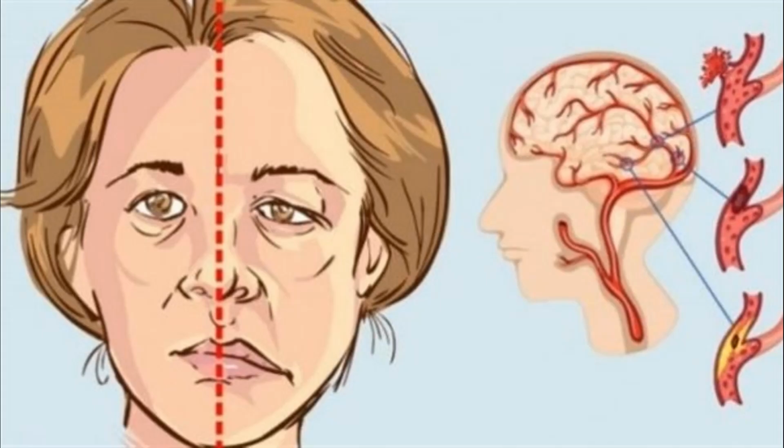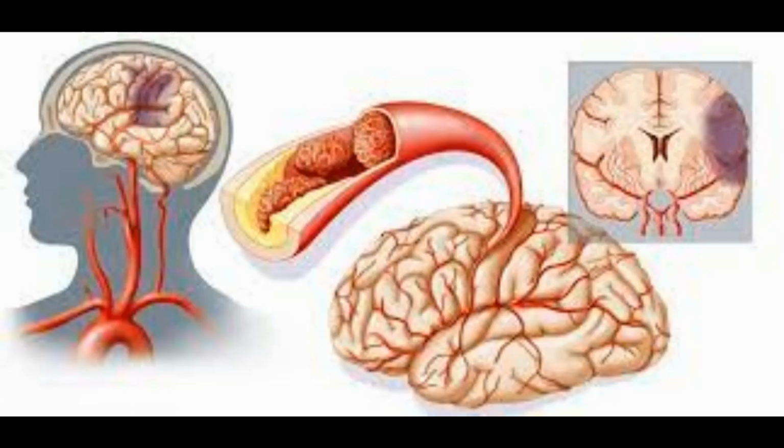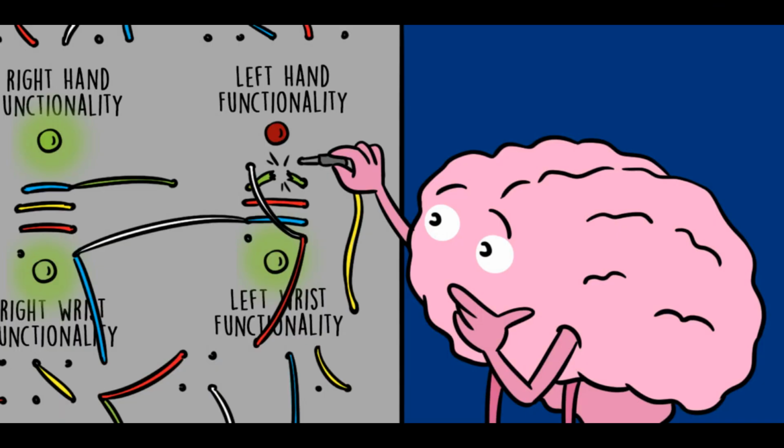This occurs when a blood clot forms in the artery and prevents blood flow to the brain. The blood clot is usually a result of an abnormality, and this can occur due to clotting disorders or the accumulation of fats and sediments inside the arteries.